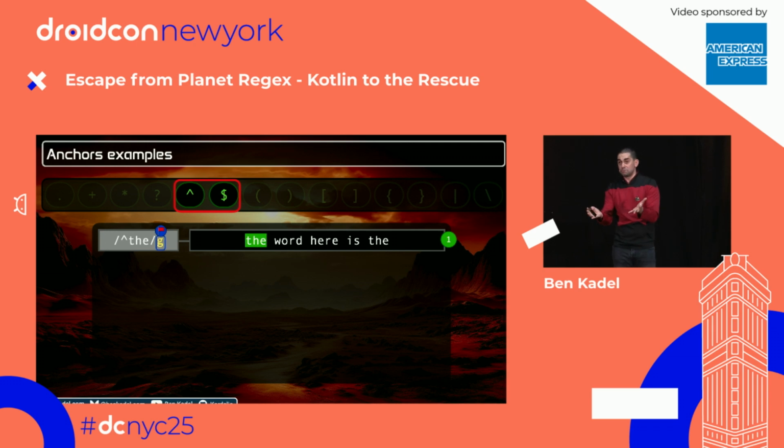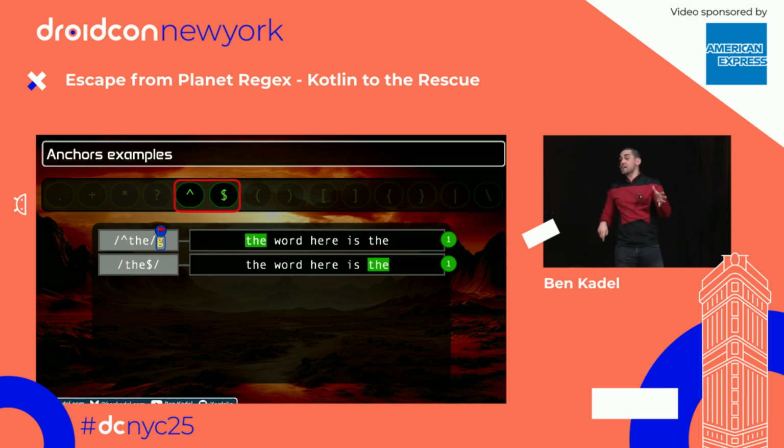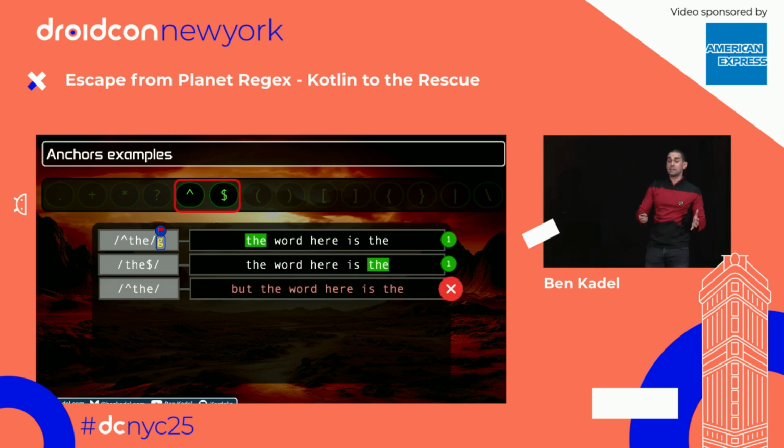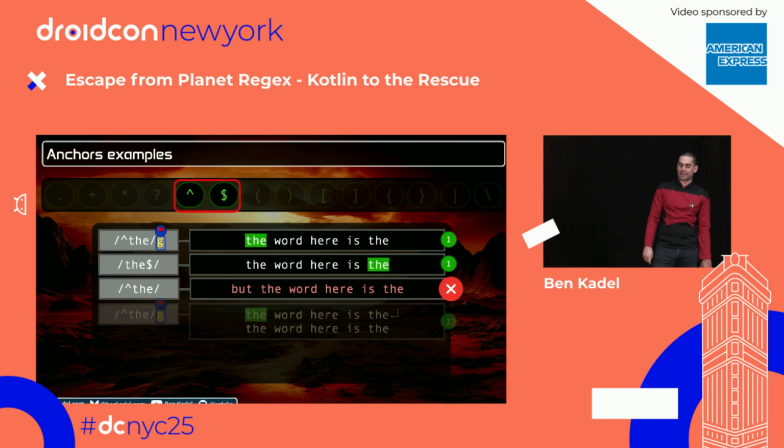So here's the anchors. Here I'm looking for the at the start of the line. Every the at the start of the line, there's only 1, so we find the at the start of the line. Here, I'm saying regex, it needs to be the word the, immediately followed by nothing, the end of the line. It must be the last thing, and so we get a match. Here, it's the at the very start of the line, but the word but is in the way there, so no match. It's got to be the very first thing.